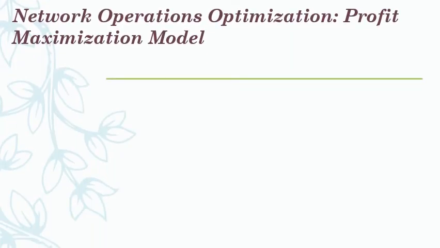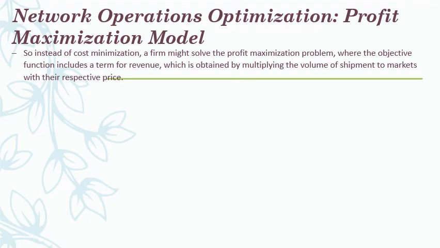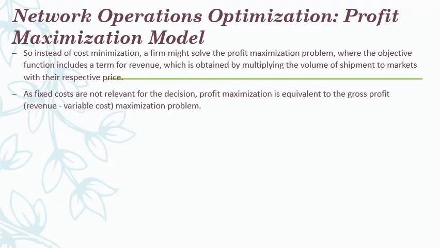Now we will discuss the same problem with the profit maximization case. Okay. So instead of cost minimization, if I choose the profit maximization model, what will happen? Will the allocation be different? Will the profit be different? All those things we will check now. As fixed costs are not relevant, again I am not considering those fixed costs. I am sticking to only total variable cost.